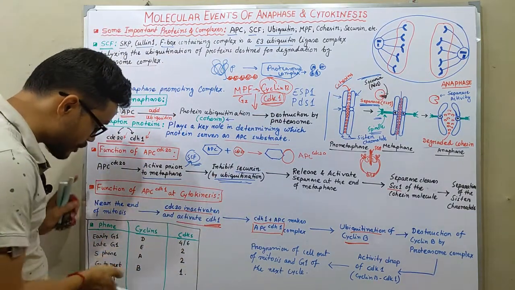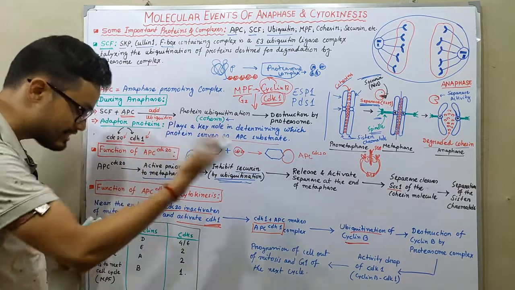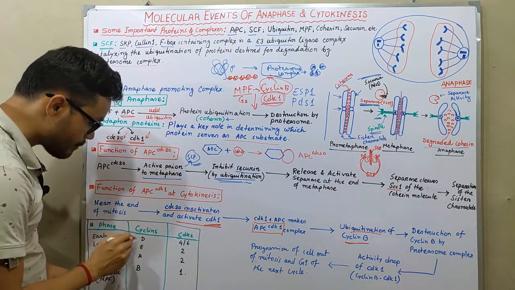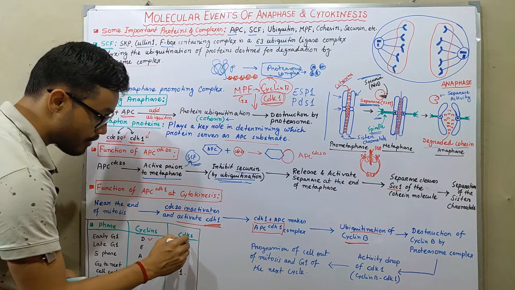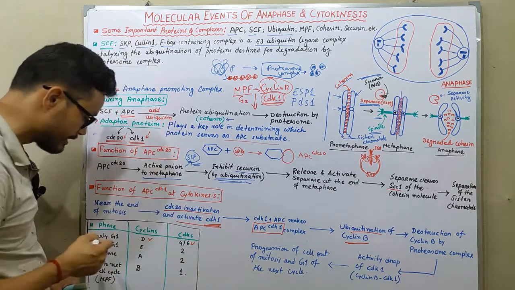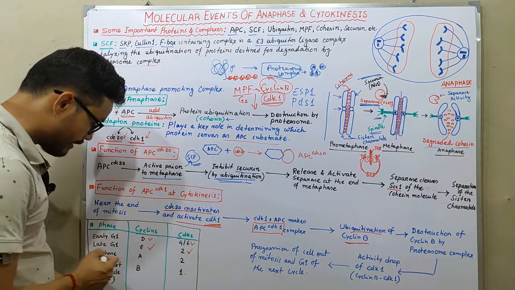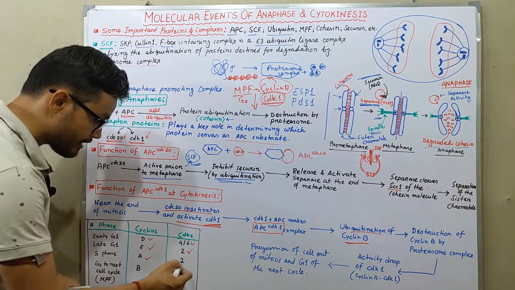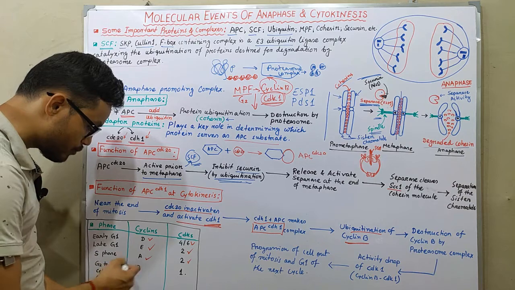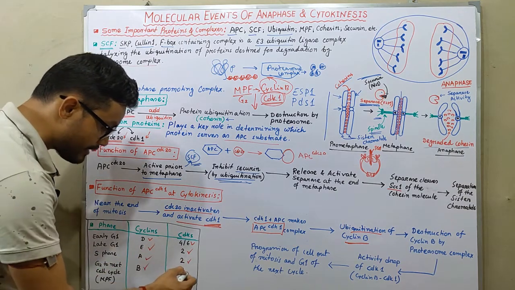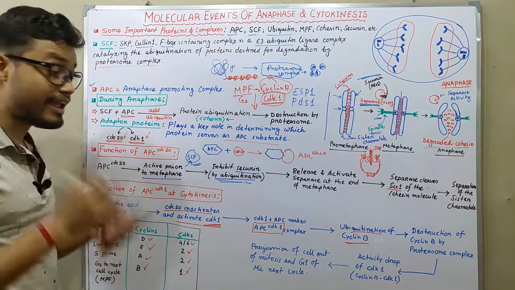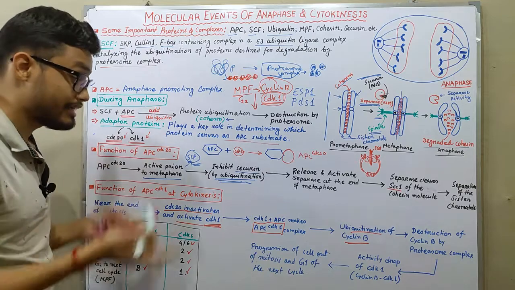Here I made a chart of some cyclins and CDKs. In early G1, cyclin D is activated along with CDK4 or CDK6. In late G1, cyclin E is activated with CDK2. In S phase, cyclin A is activated with CDK2, and in G2, cyclin B is activated with CDK1 until G1 of the next cell cycle.